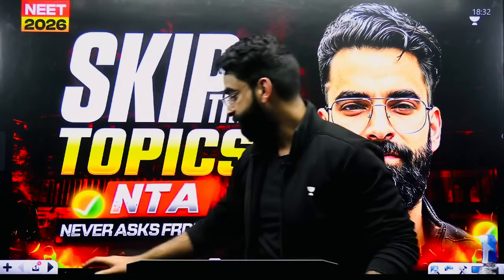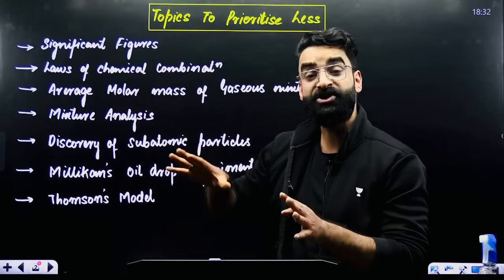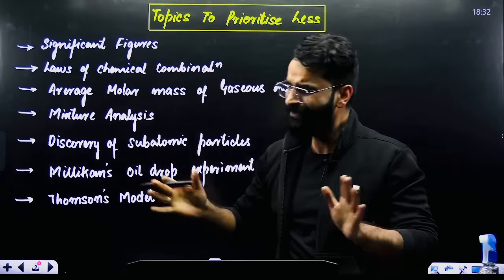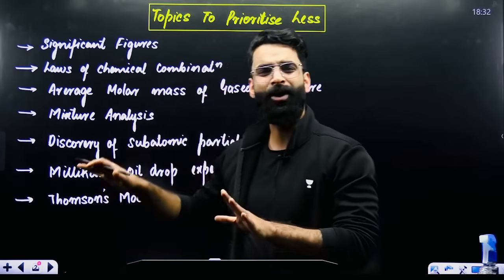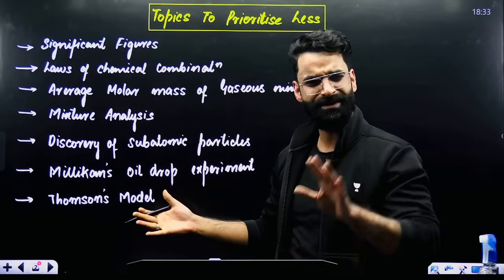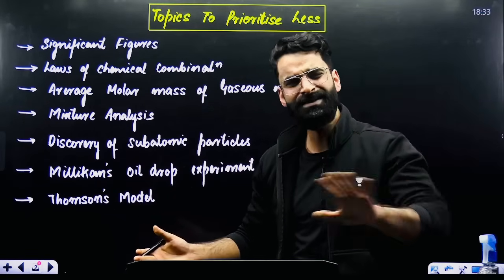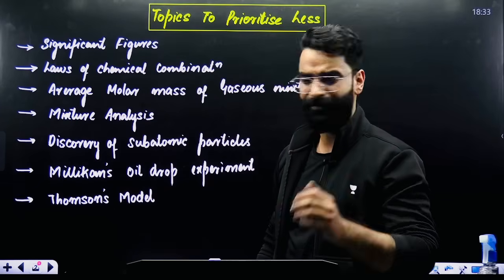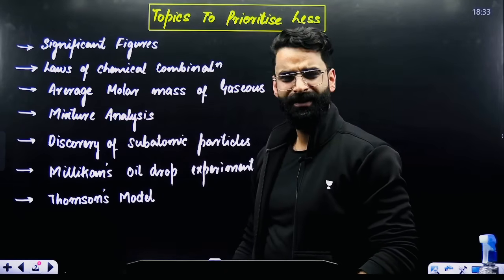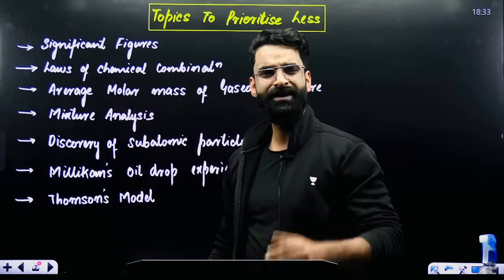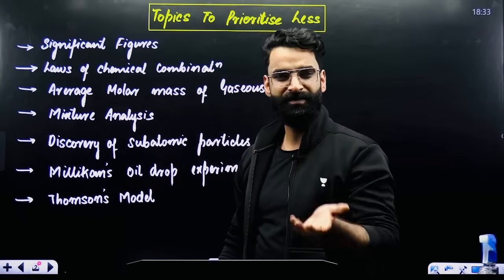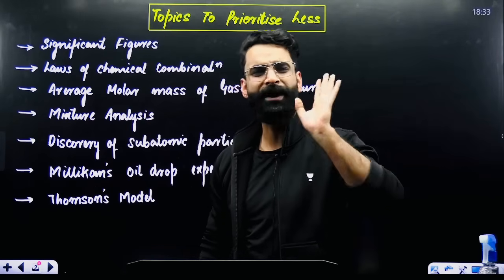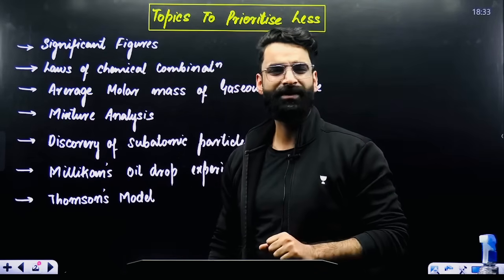So starting with the topics which you are going to prioritize very less when it comes to the NEET 2026 examination. I mean, do not waste a lot of time in going into the depth of these topics. Do not do that. Avoid that. Just read them once. That's all. That's more than sufficient. For example, you have got significant figures in chemistry, right? You have got laws of chemical combination. Just do one thing. When it comes to laws of chemical combination, you have got law of conservation of mass, law of constant proportion, definite proportion. Just do the reading of their statements. No need to go into the depth and doing the numericals and all from this particular topic.